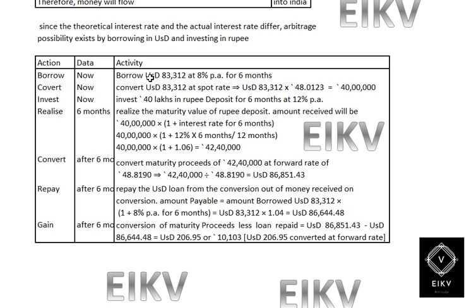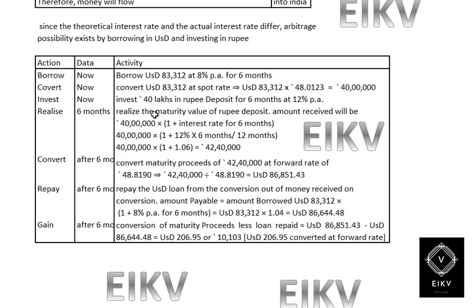After borrowing such amount, we need to convert it into INR, which will be 83,312 multiplied by 48.0123, the spot rate. So it will be 40 lakh. After that, we need to invest such 40 lakh at the Indian interest rate, which is 12% for 6 months.